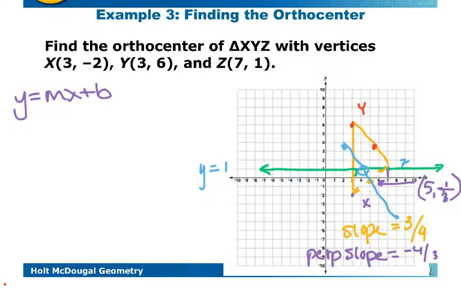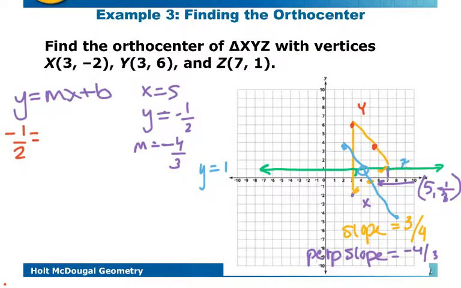And so that means that our x is 5 and our y is negative a half. And then we also know that our slope is negative 4/3. And so to write an equation for this, we'd need to find what the intercept is, which does not look like we can get it by just doing slopes.